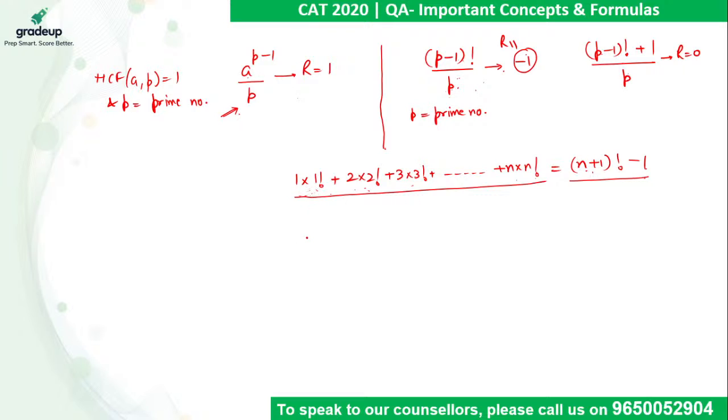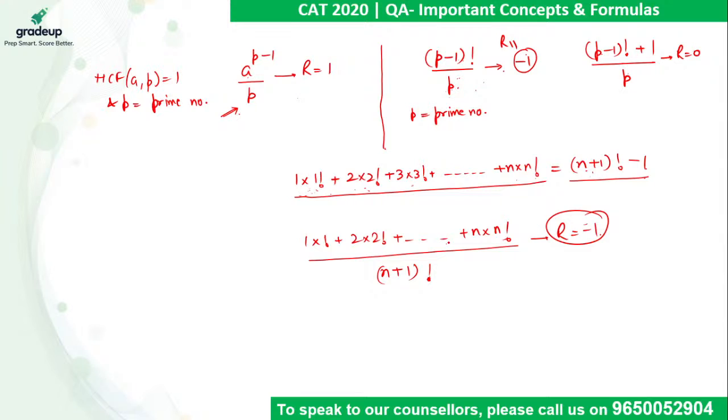So if the value 1 into 1 factorial plus 2 into 2 factorial plus so on up to n into n factorial is divided by (n plus 1) factorial, the remainder comes out to be minus 1. Please keep that in mind, because this sum is equivalent to 1 less than (n plus 1) factorial. So the remainder is going to be minus 1. I hope this much part is clear.